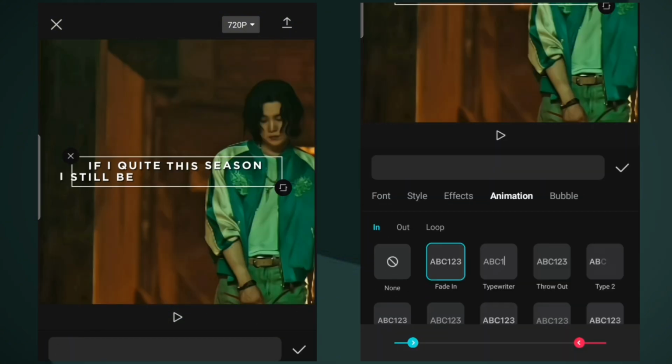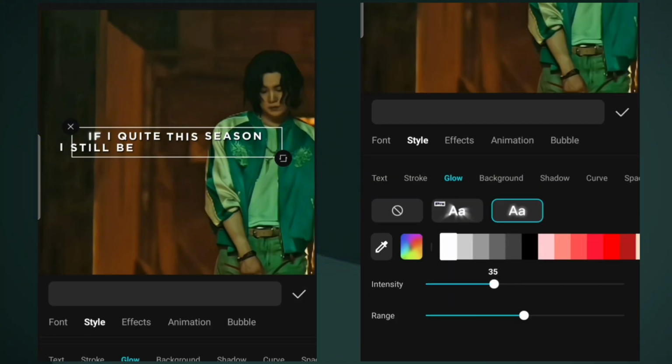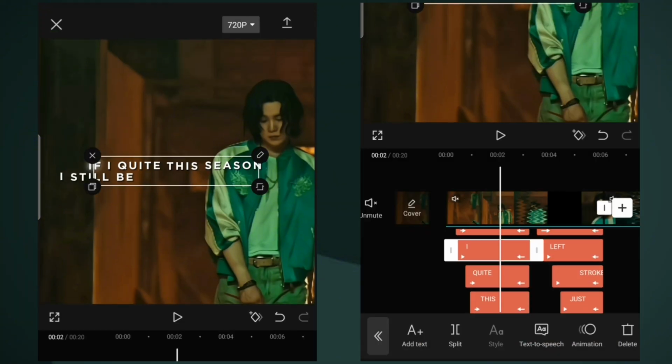Once you are done, go to Style and select Glow. Make the intensity 35 and range 100. Apply it to all the texts.